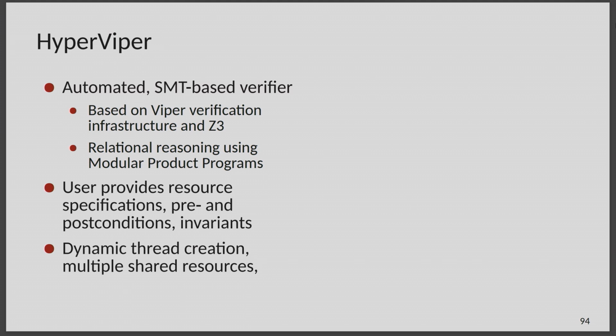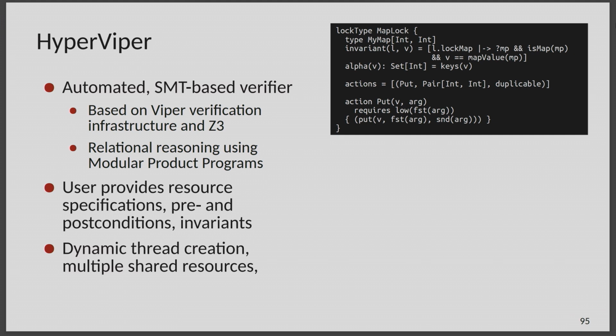Basically, what users have to do is provide a resource specification that defines what the actions are that are allowed and what the abstraction is, and then beyond that you just write your preconditions, postconditions, and loop invariants like in any other SMT-based verification tool. In this tool, we also support things like dynamic thread creation and multiple shared resources that go beyond our formalization, so it extends to a broader scenario, not just very simple examples.